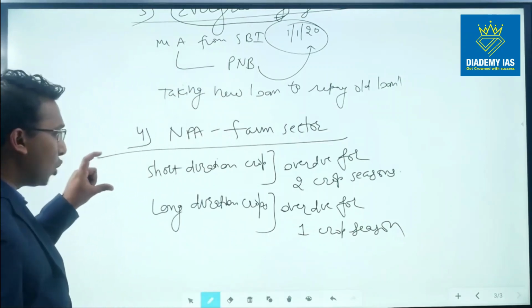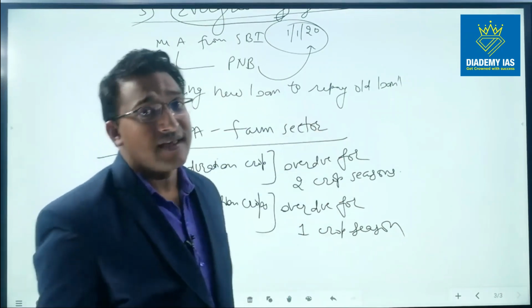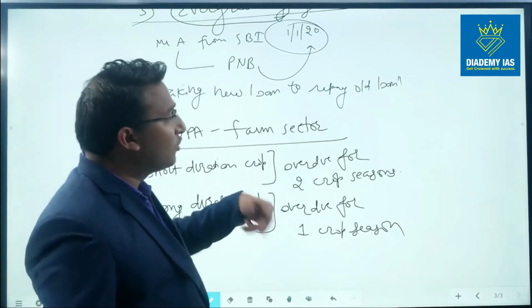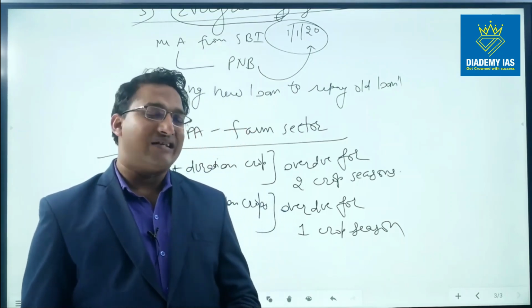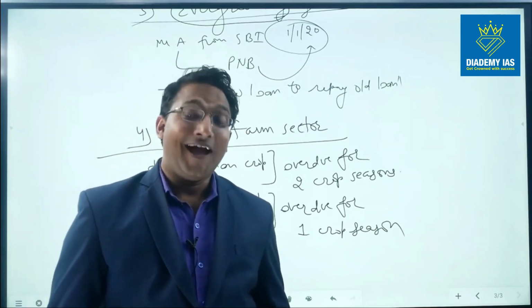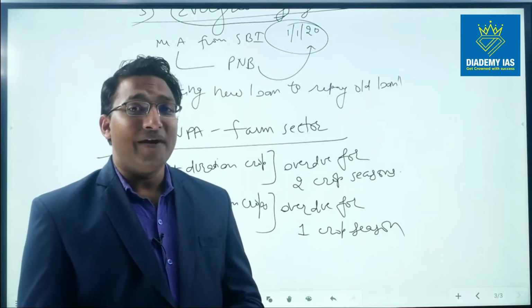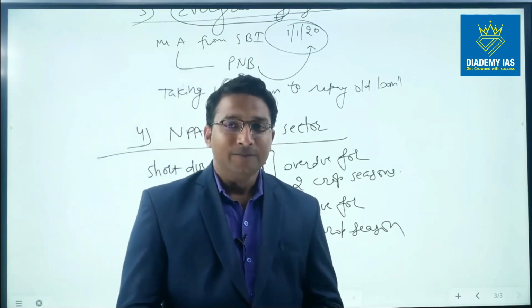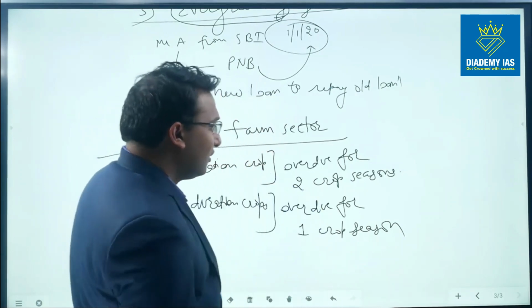So in case of farm loans, when the crop is short duration, then the amount overdue for 2 crop seasons or more is NPA. In case of long duration crop, the amount overdue for 1 crop season or more is NPA. Right? So there is no condition of 90 days in case of the farm sector. Rather, it depends upon the duration of the crop. I hope the concepts are clear to you, and I would recommend that you fast forward this lecture and revise this lecture quickly. In fact, I will do that for you right now.